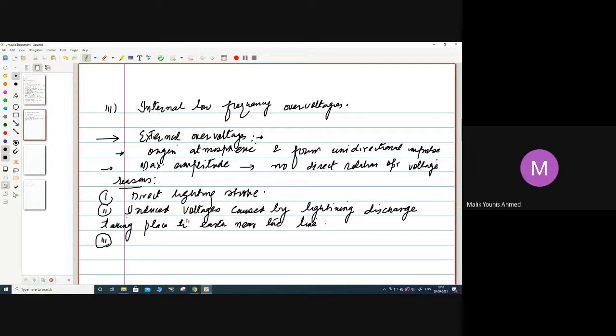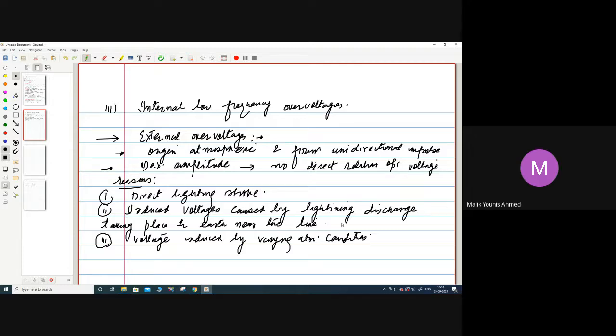Next, voltage is induced by varying atmospheric conditions. Sometimes the atmospheric conditions change: sometimes it is hot, sometimes there is lightning, sometimes there is rain.